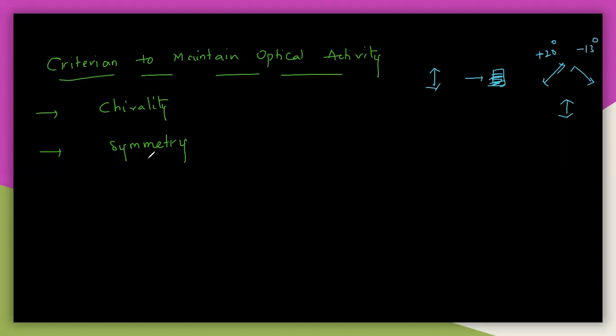So chirality should be present. If chirality is present, generally it becomes optical active. And regarding symmetry elements, symmetry should not be present here. It must be absent to show the optical activity.